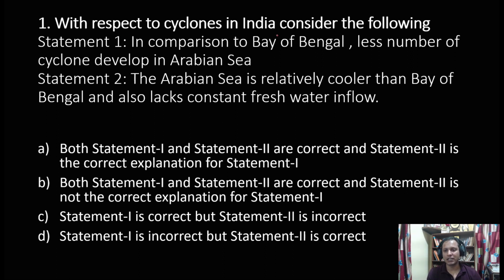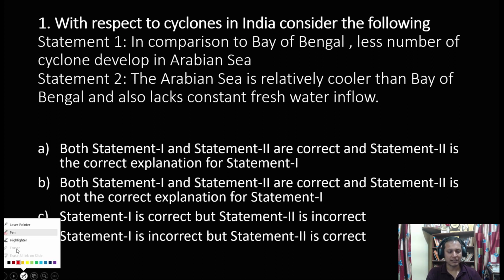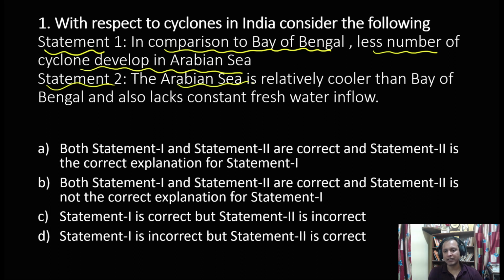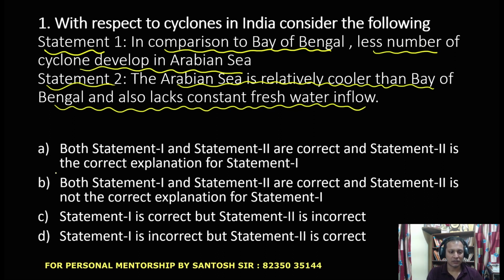With respect to the cyclone in India, consider the following. Statement 1: In comparison to Bay of Bengal, less number of cyclones develop in Arabian Sea. Statement 2: Arabian Sea is relatively cooler than Bay of Bengal and also lacks constant fresh water inflow. Options: statement 1 and statement 2 are correct, and statement 2 is the correct explanation of statement 1.